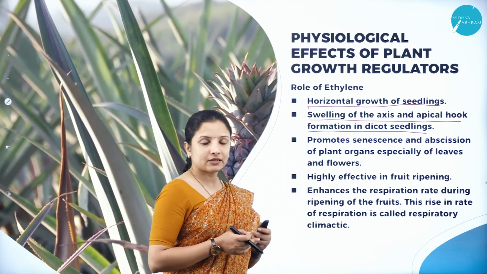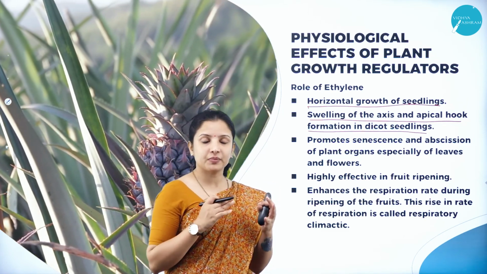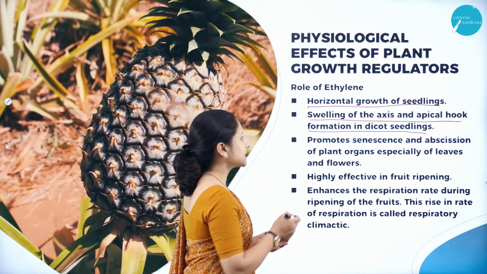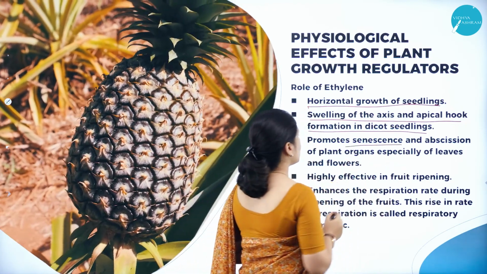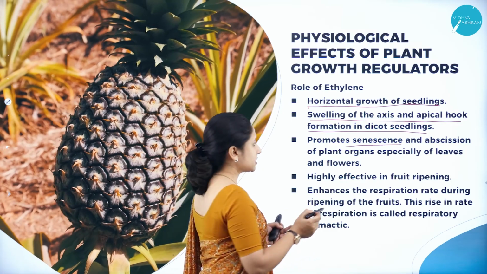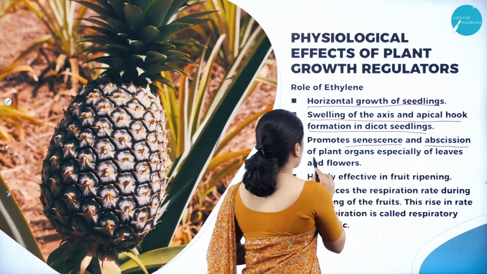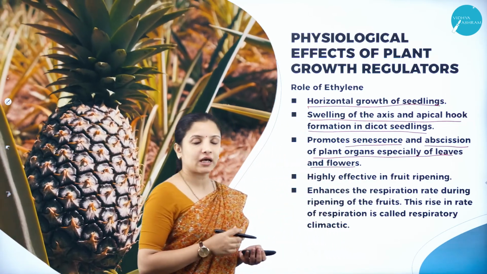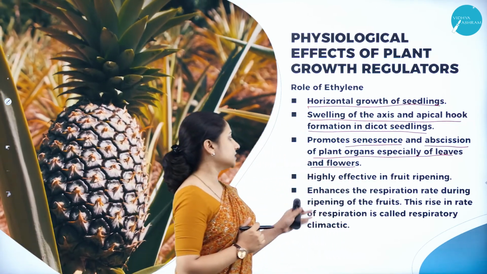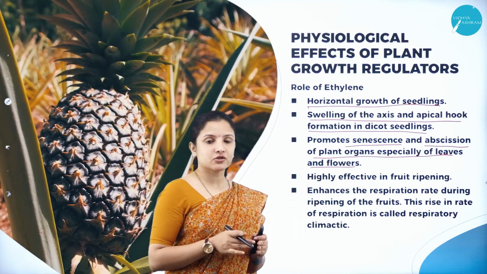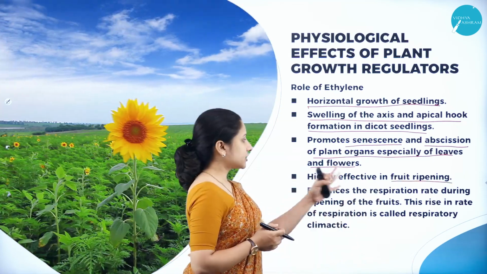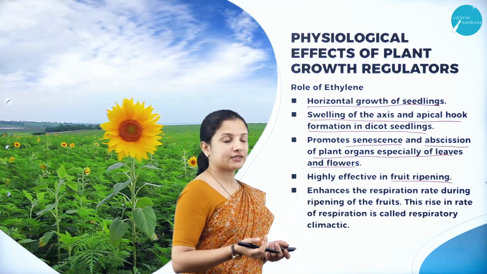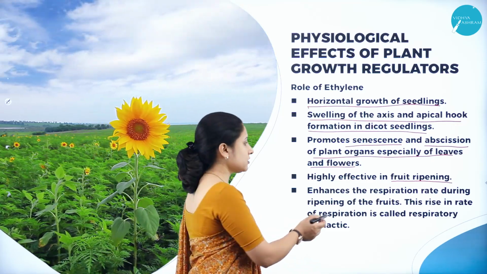And also ethylene, since it is usually found in the plant parts which are about to undergo senescence, promotes senescence, and it also promotes abscission of the plant organs. Especially it promotes senescence and abscission of the leaves and the flowers. And ethylene is also a very important hormone which helps in fruit ripening, and it increases the rate of respiration during ripening of the fruits.